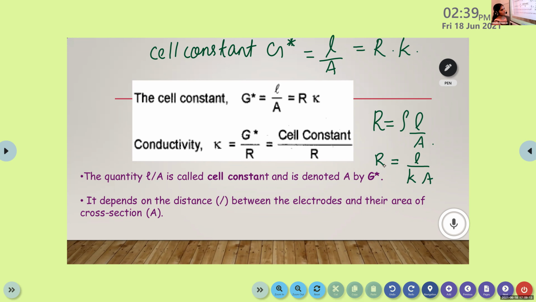Then L by A is considered as cell constant. For L by A, we can write R into K. And from this equation, we can also write conductivity K equal to G star by R, that is cell constant by R. Same equation, just twisting the factors.